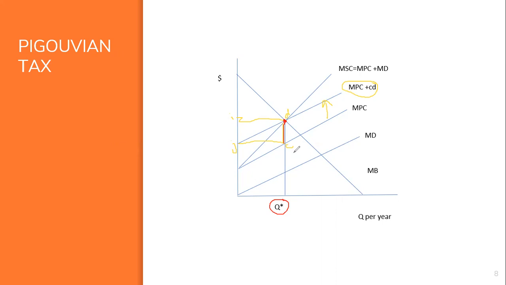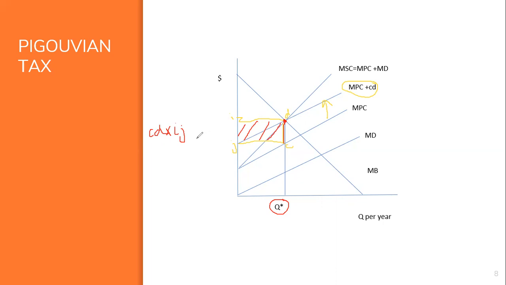Sorry, the tax revenue is CD. This would be the tax revenue. If you take the formula of area, CD times the output, it is equal to the area of the rectangle.